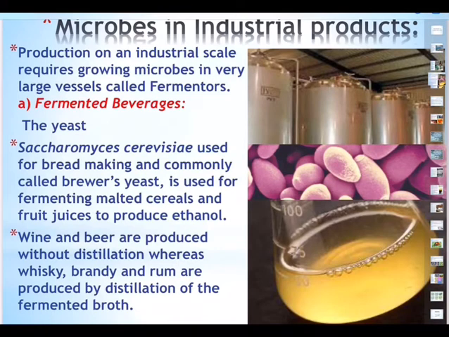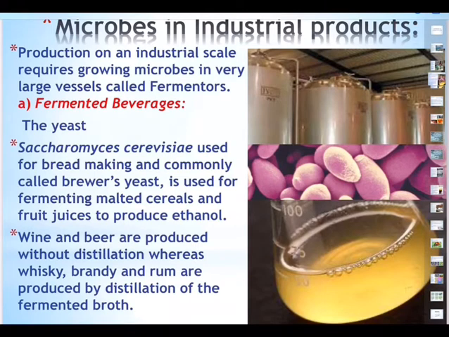You must have read in newspapers, seen on TV, people in large numbers dying on the same spot because of consumption of methanol, methyl alcohol, highly poisonous. Ethanol, of course, is a slow poison. That's the only difference. It is ethyl alcohol. So wine and beer are produced without distillation, so a lot of impurities will be there. Whereas whiskey, brandy and rum are produced by distillation of fermented froth.